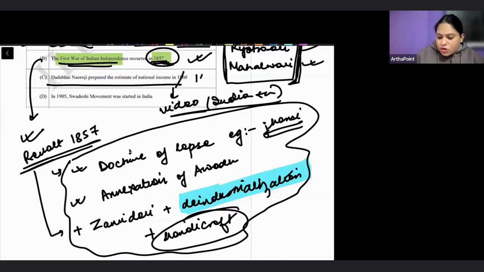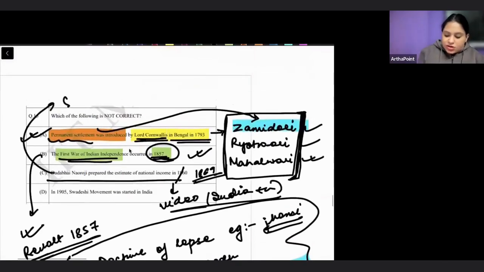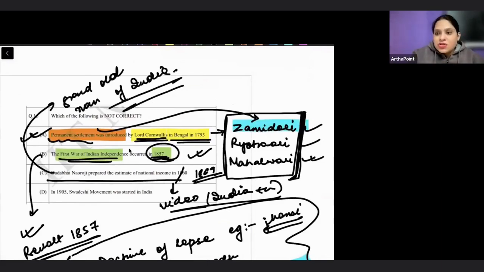And it was approximately in 1869 that he had collected this data of national income, right? Dadabhai Naoroji, you can just make a note of it, was called the Grand Old Man of India, right? So he was the first person to estimate national income, but the year is incorrect. So statement C is what is incorrect.